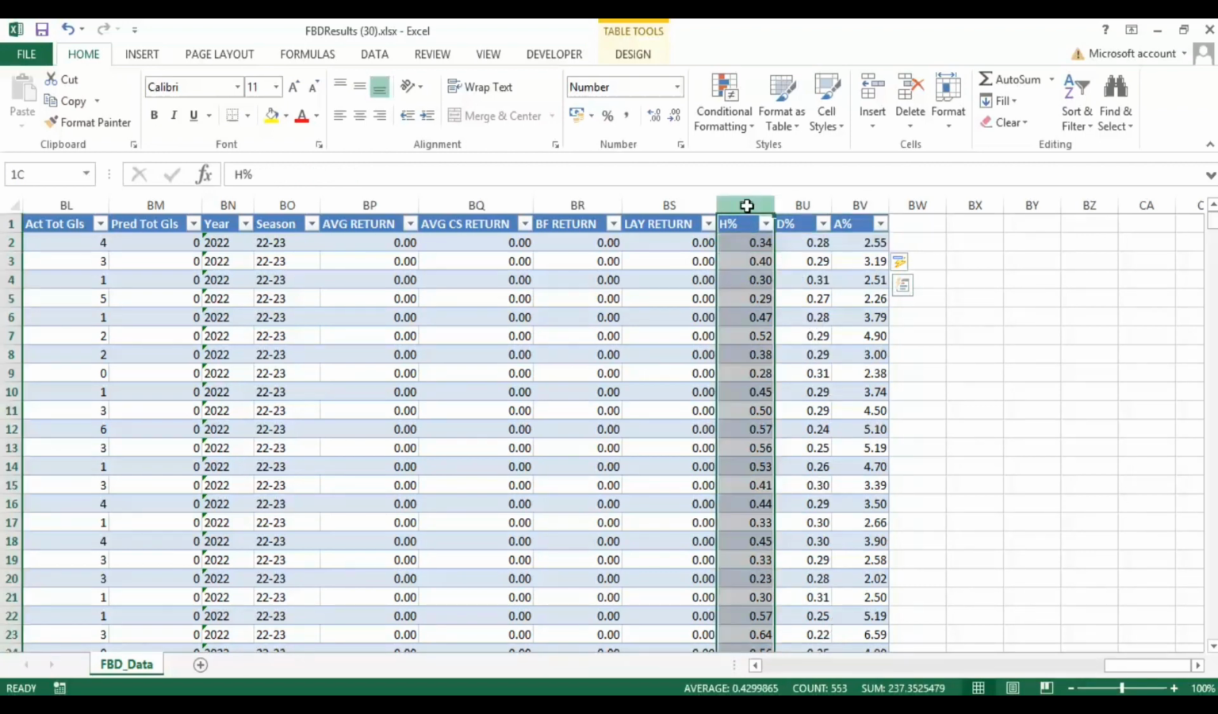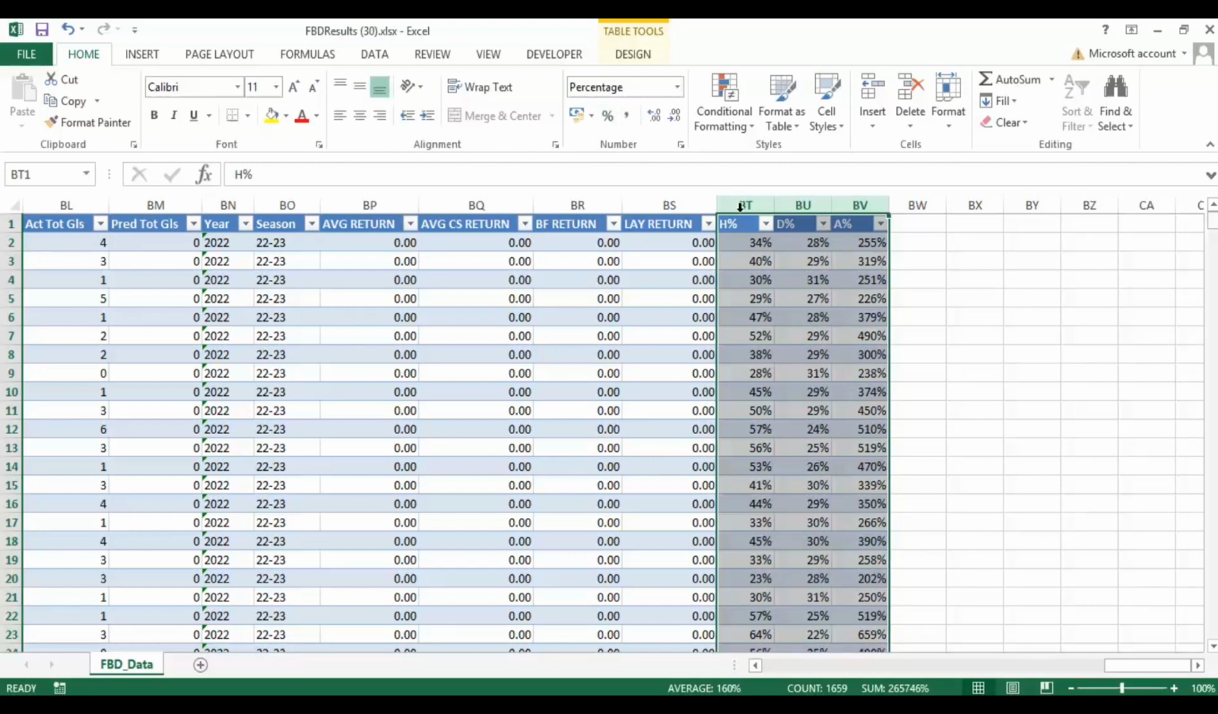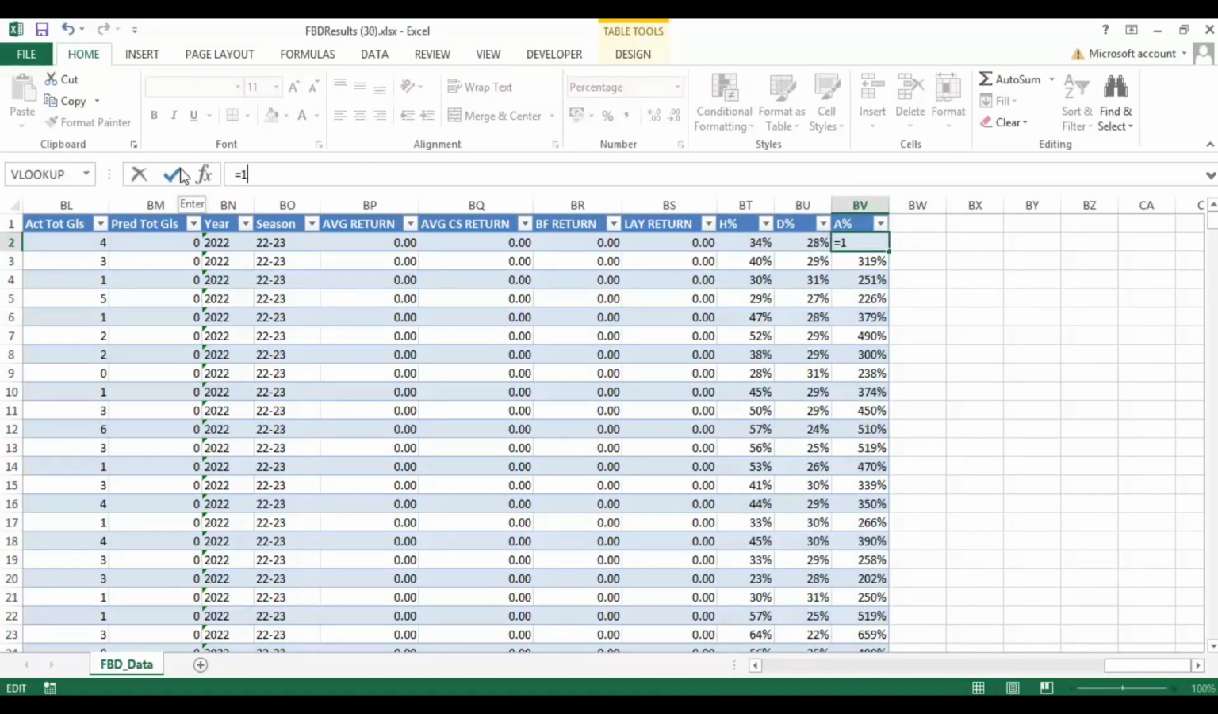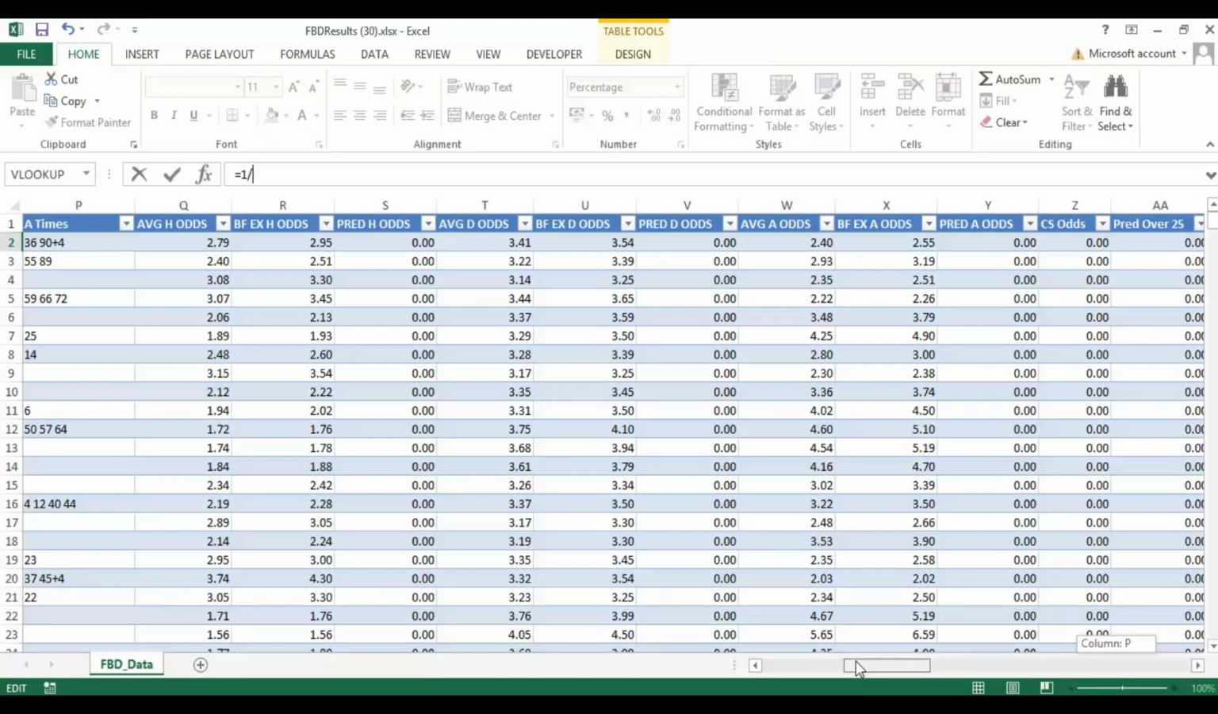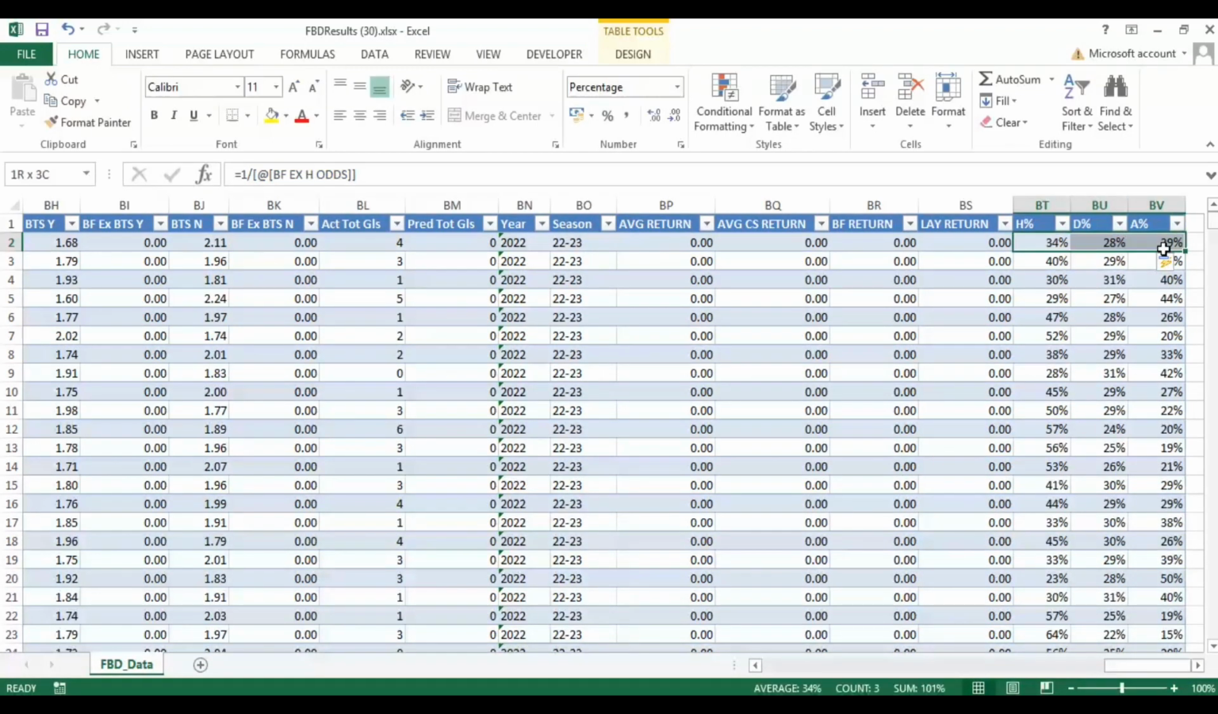1.6. So let me just convert this into percentages. Actually, I've done that wrong, haven't I? Let me do 1 divided by Betfair away odds. So that's, I should have spotted that.